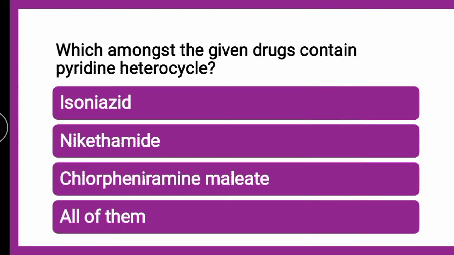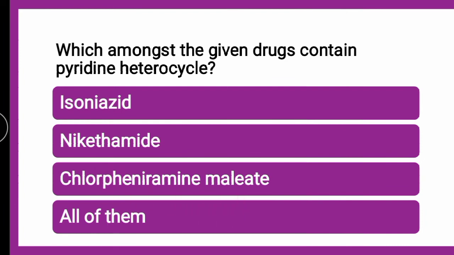Next question is, which amongst the given drug contains pyridine heterocycle? Now pyridine, as we all know, in heterocycles we have studied, pyridine is nothing but a 6-membered unsaturated compound which contains only one heteroatom, which is nitrogen. So pyridine is present in which of the given drug? Whether it is in isoniazide, whether it is in nicotinamide, whether it is in chlorpheniramine maleate, or all of them?